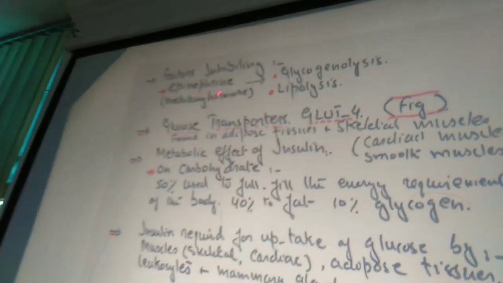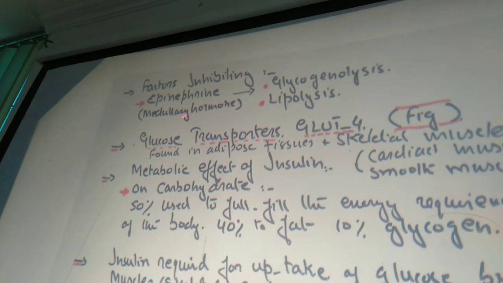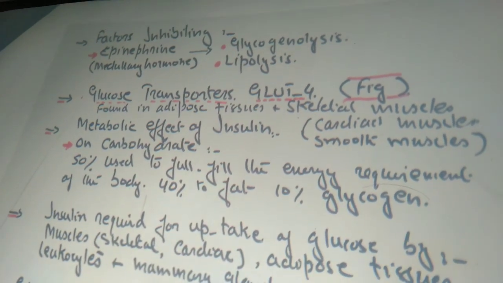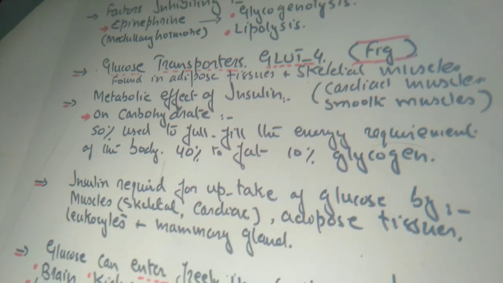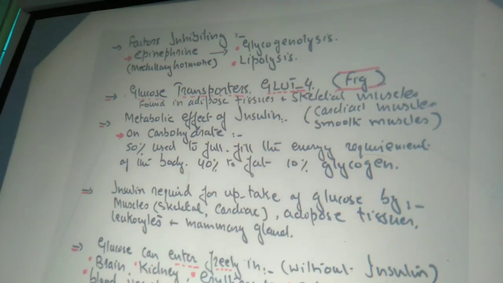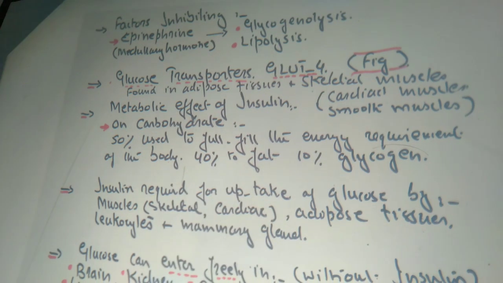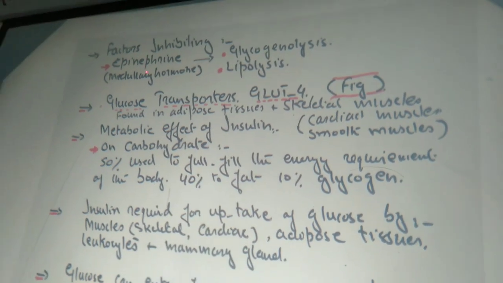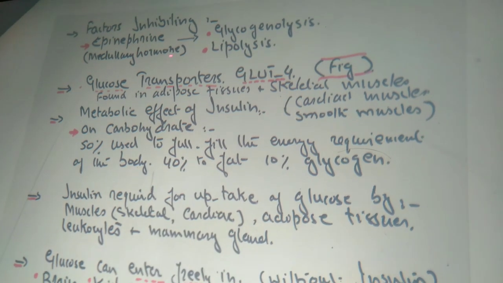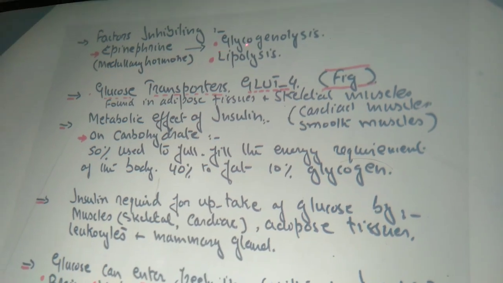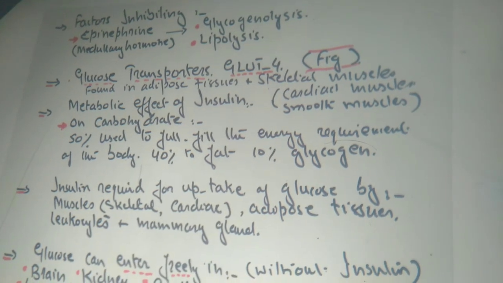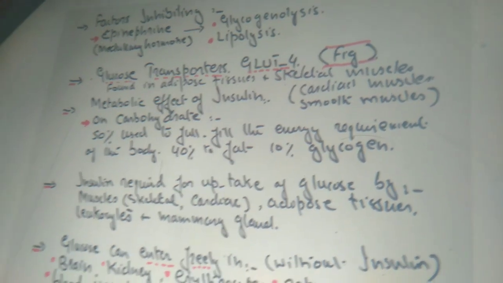Now, the main factor which inhibits the release of insulin is known as epinephrine. Epinephrine, as I told you last time, is a secretion of the medullary part of the adrenal gland. This epinephrine is responsible for the process of glycogenolysis, whereas insulin is responsible for glycogenesis, right?